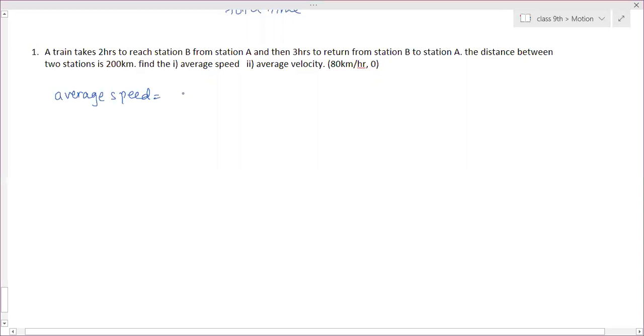Not working properly. Mic not working properly. Velocity, ma'am. Okay. Average speed. What is the formula? Average speed formula is... Yes. Oh my God. The mic is not working properly.